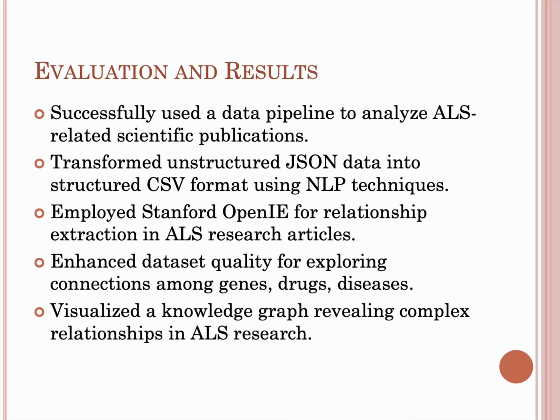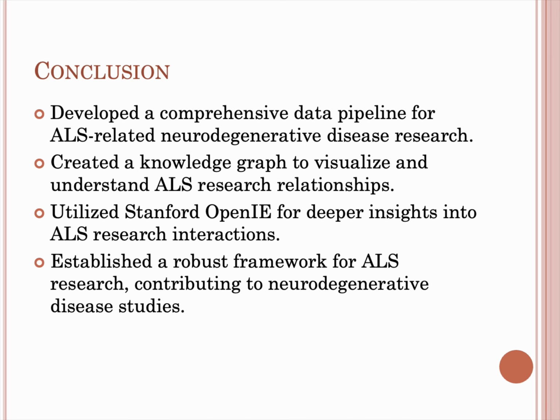We enhanced the dataset quality by cleaning, stemming, and exploring the dataset for genes, drugs, and diseases. And we visualized the knowledge graph for complex relationships between ALS entities. The conclusion of this project was that we created a pipeline, we created a knowledge graph, utilized OpenIE, and established a robust framework for ALS research, contributing to neurodegenerative disease studies.